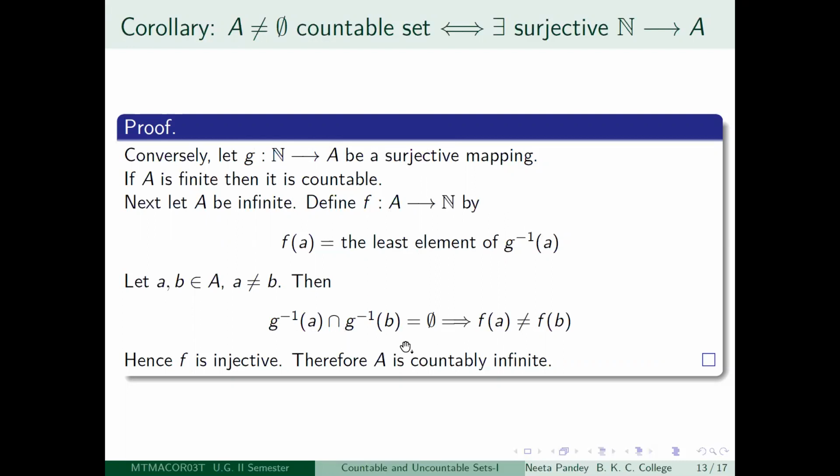Since they are disjoint, the least element of G inverse a and the least element of G inverse b are bound to be different elements. So f(a) will not be equal to f(b), therefore f is injective.